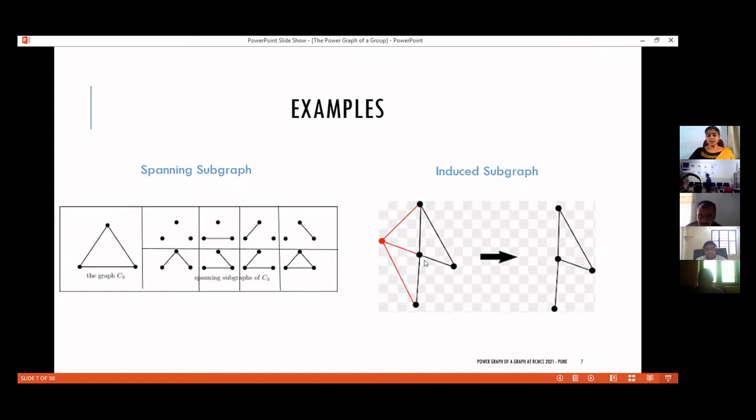These induced subgraphs can also be viewed as graphs obtained by deleting vertices. So what do we mean by deleting vertices or deleting edges? When we say delete an edge, that means simply delete that edge. Only that edge goes.